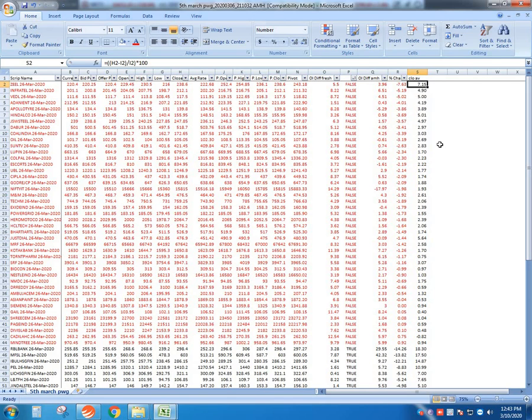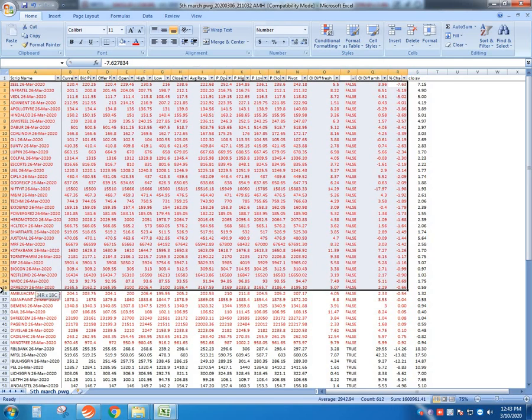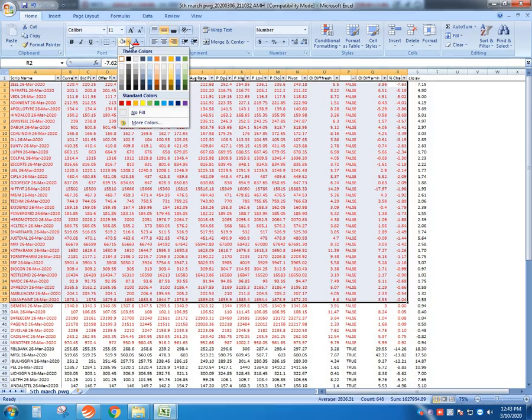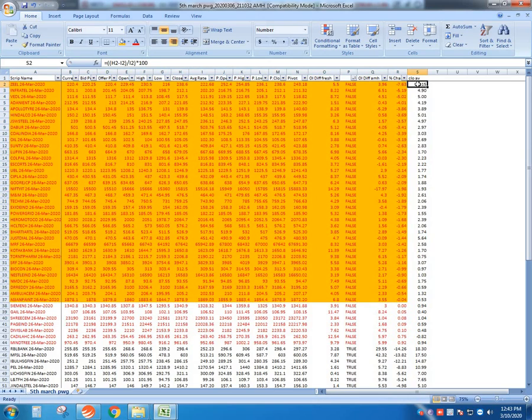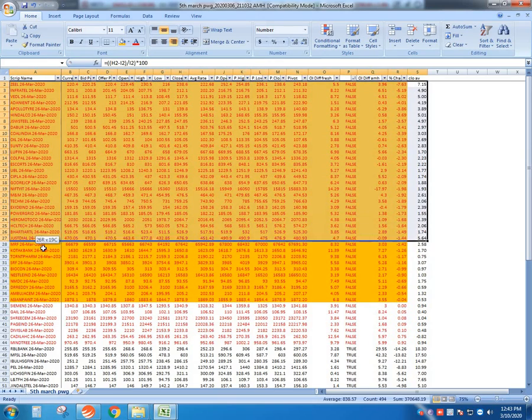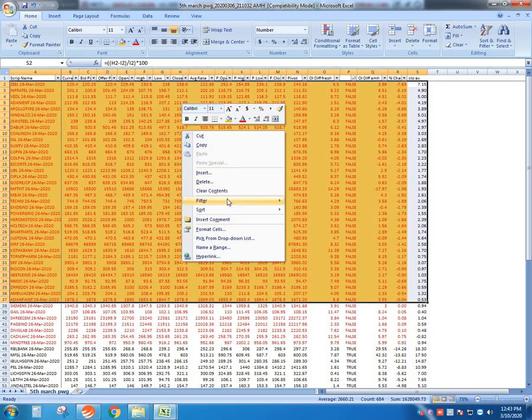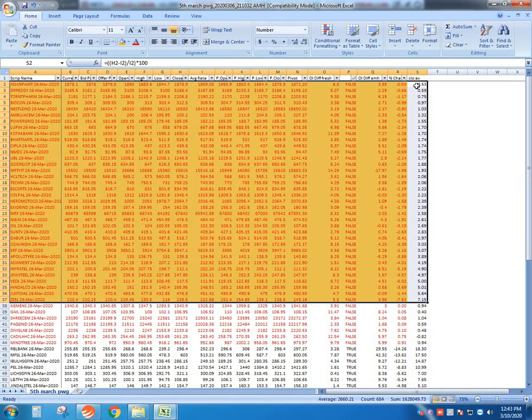For PWG, under false or true, you select the negative percentage price stocks. These are all the negative percentage price stocks. Color them with the yellow color. In the close average column you apply, select the first cell, enclose all the yellow colors here and then sort it, keeping the first entry from the close average.